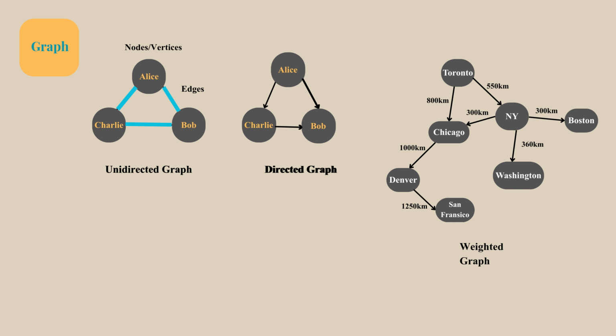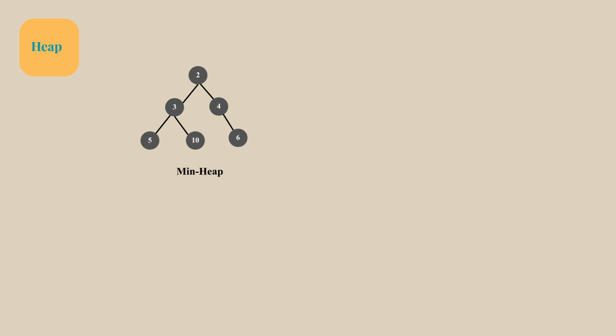In a directed graph, edges have a direction, which is shown with arrows. So a connection from Alice to Bob is there, but there is no connection from Bob to Alice here. And similarly, Alice to Charlie, but there is no connection from Charlie to Alice. A weighted graph assigns a value or cost to each edge. These weights can represent distance, time, cost, or any metric. In this example, the weight is a distance in kilometers. So edges between cities have weights representing travel distance or time. Based on that, our direction will be different.